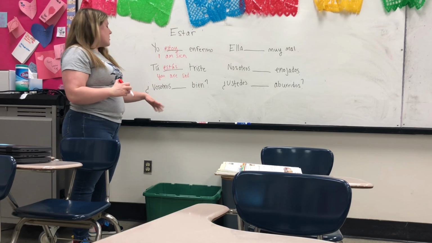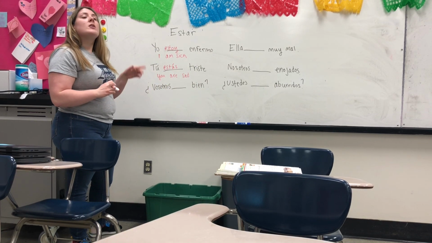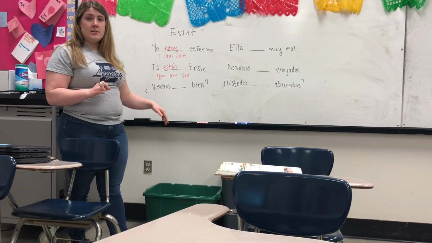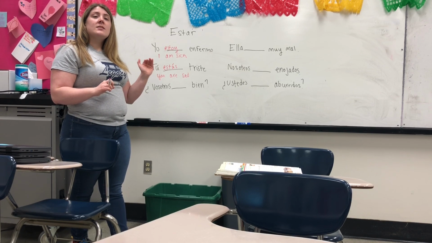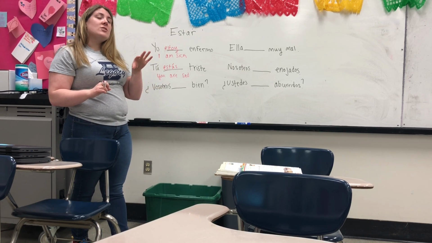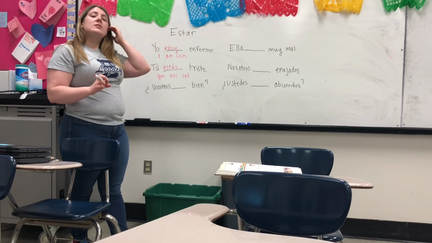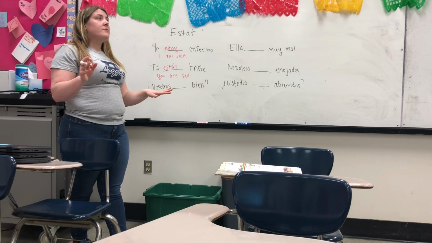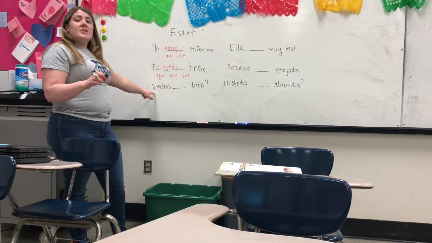All right, next one. We have the vosotros form. Remember, vosotros is used only in Spain, and it gets the conjugation áis on the end for an AR verb. So, for the verb estar, following our steps, I'll take off my AR. My subject is vosotros.